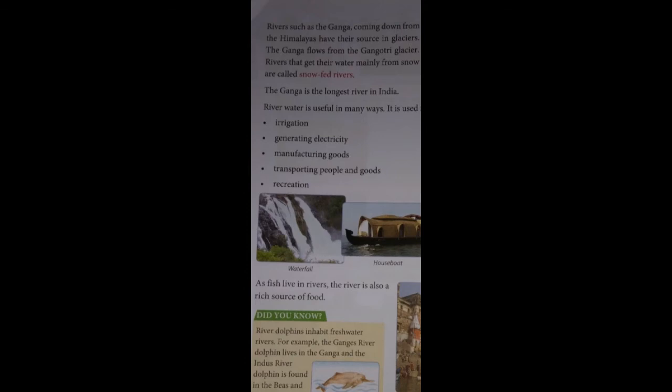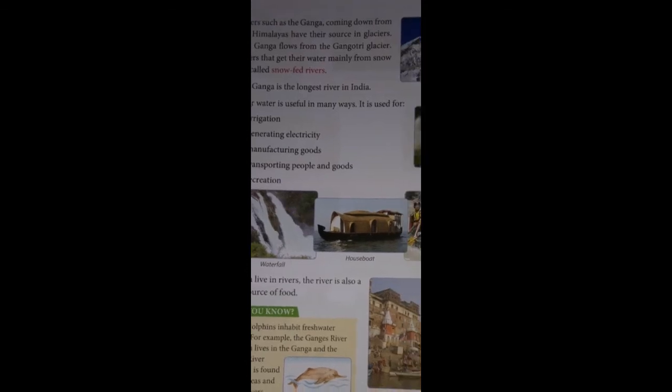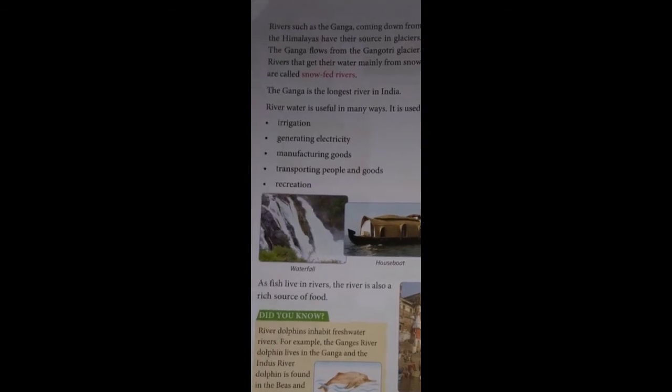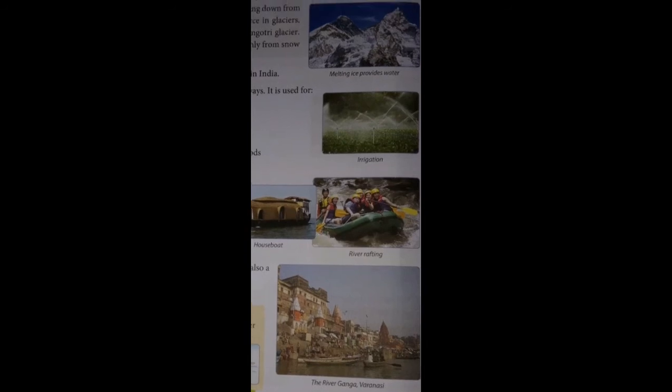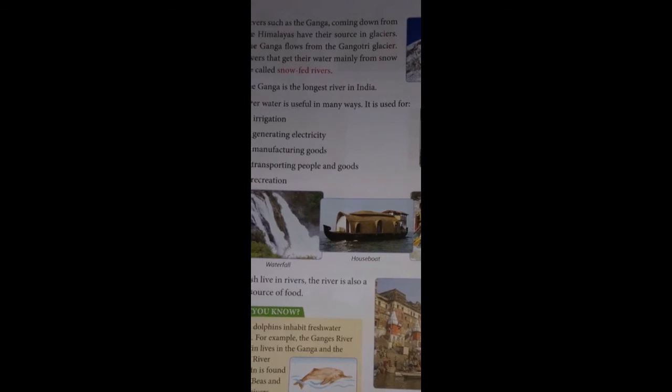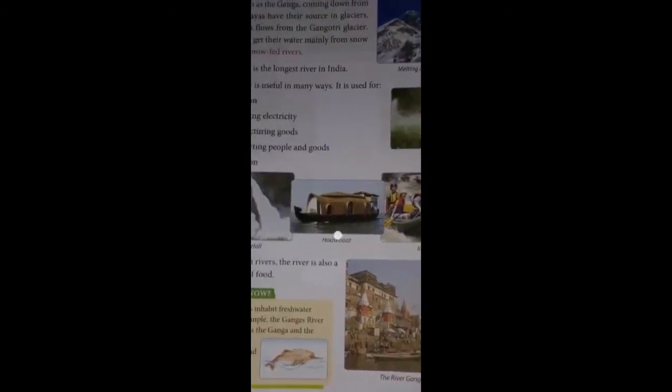River water is useful in many ways. It is used for irrigation, generating electricity, manufacturing goods, transporting people and goods, recreation. So student, river water is useful in many ways. Here you can see the picture of irrigation. Next, waterfall, houseboat and river rafting.